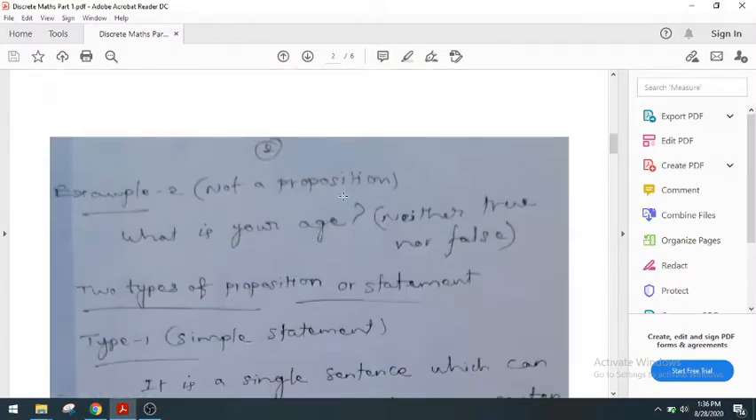Example of not a proposition: What is your age? This is neither true nor false. Therefore, this is not a proposition.